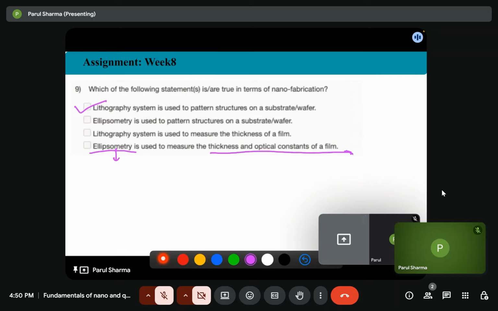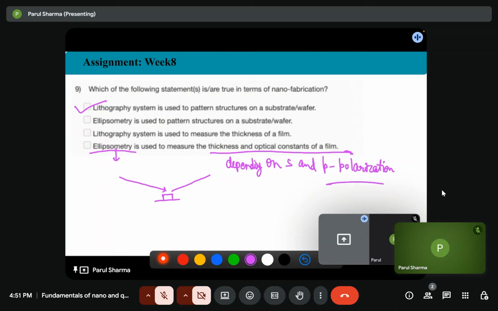So ellipsometry is used to measure the thickness and optical constant of the film because it uses the phenomena. Here we have the sample, the light will be incident, it will get collected depending on S and P polarization. It collects the data and we can measure the thickness and optical constants of the film. So the option A and option D.